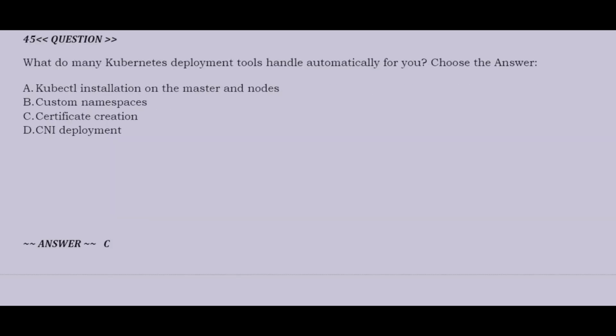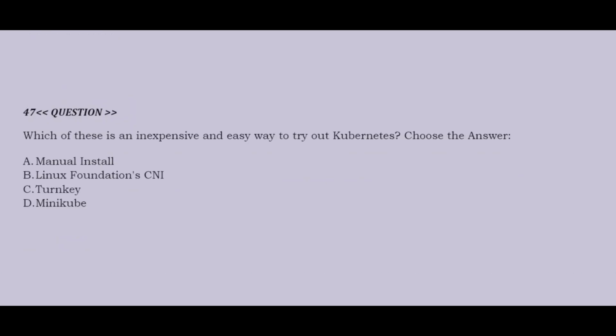Correct answer is option C. Question is: which of these is an inexpensive and easy way to try out Kubernetes? Option A, manual install. Option B, Linux Foundation's CNI. Option C, turnkey. Option D, Minikube. Correct answer is option B.